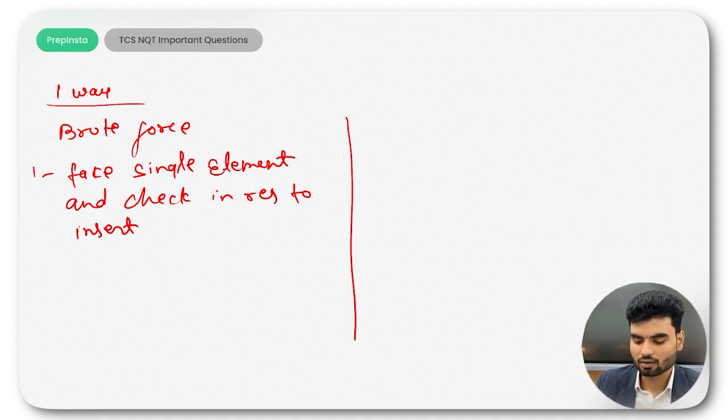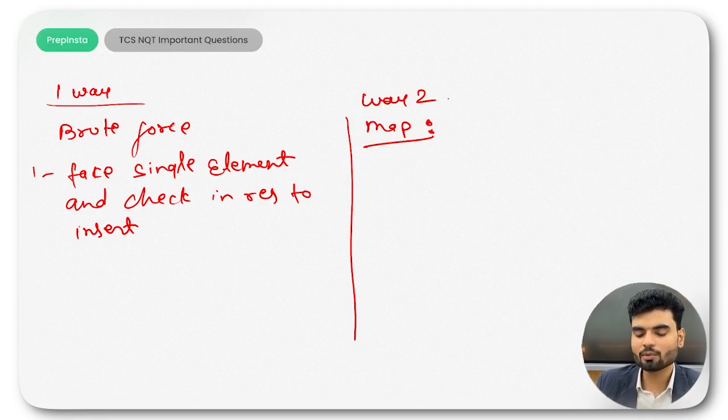Another idea is that we can create a map. You insert all the values as keys, because in a hash map the keys are unique values. So you insert all the values as keys of the hash map, and then you print all the keys. That will be your answer.